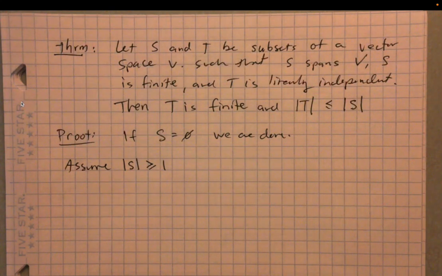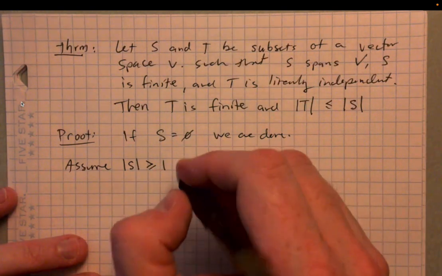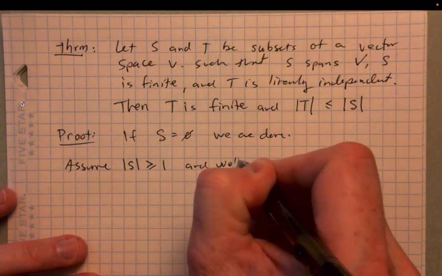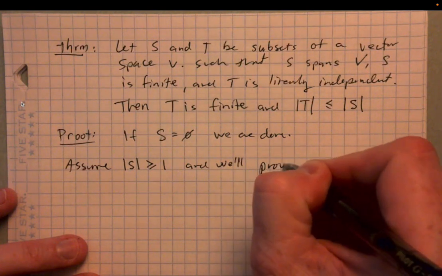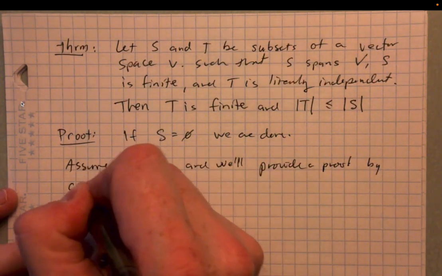What we're going to do is generate a contradiction by assuming something up front that is false, so we'll write a proof by contradiction. We'll assume the size of S is greater than or equal to 1.